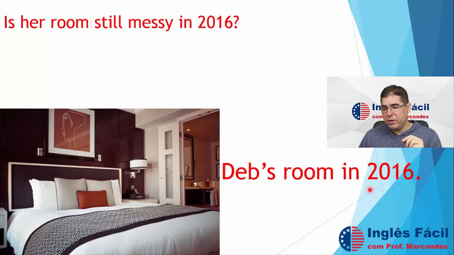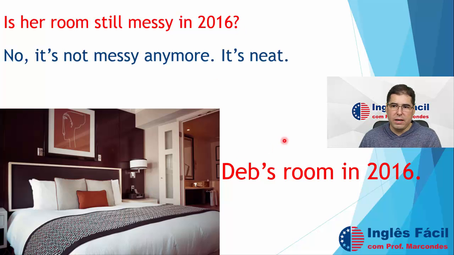Now, look here. This is Deb's room in 2016, right? In the present. Now, is her room still messy in 2016? Look here. No, it's not messy anymore. It's neat. Neat is the opposite of messy, okay? It's clean, it's organized, okay?